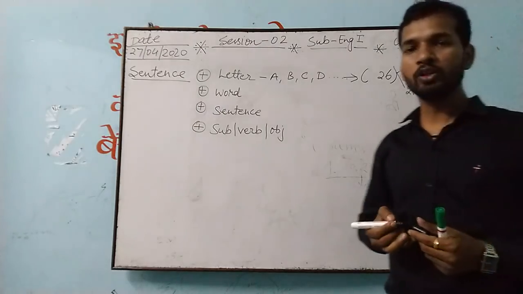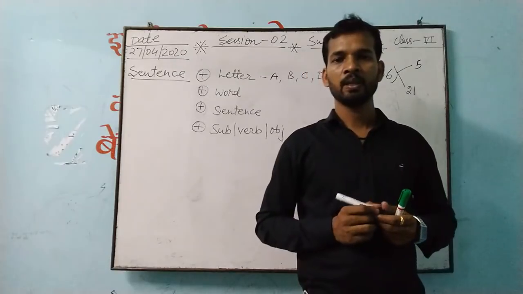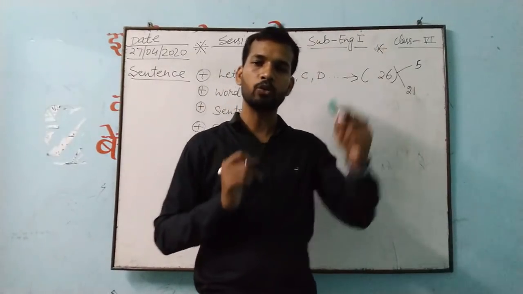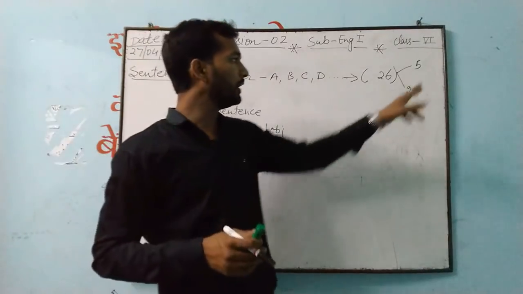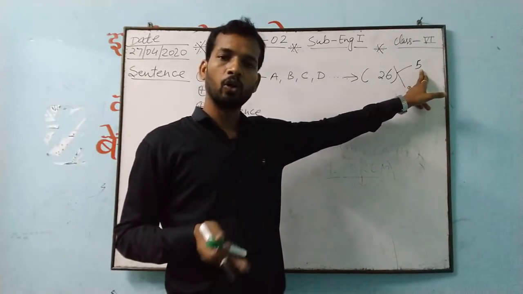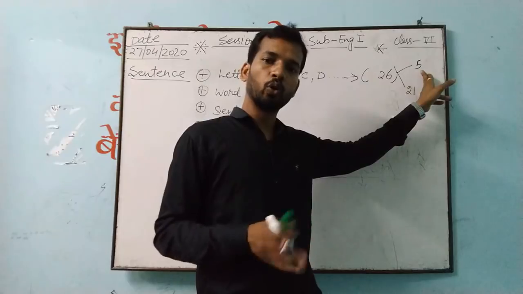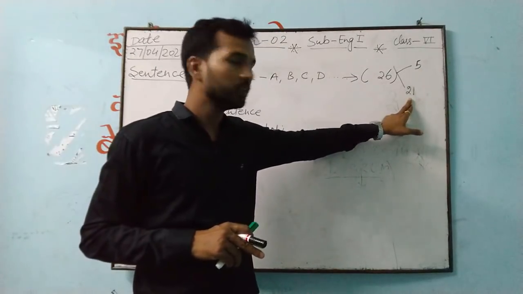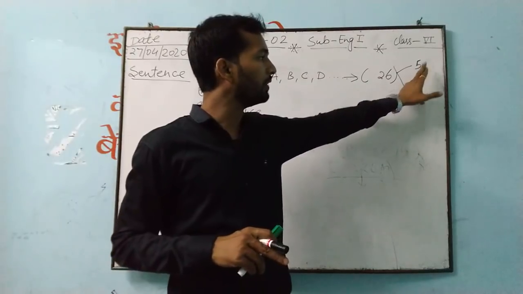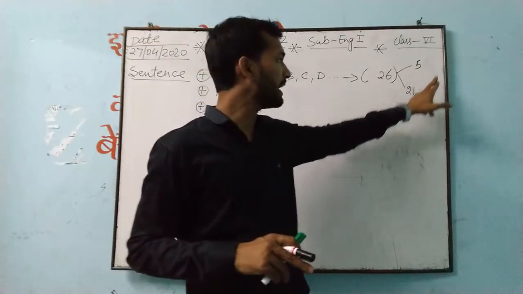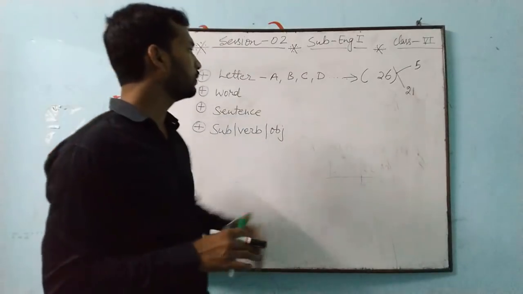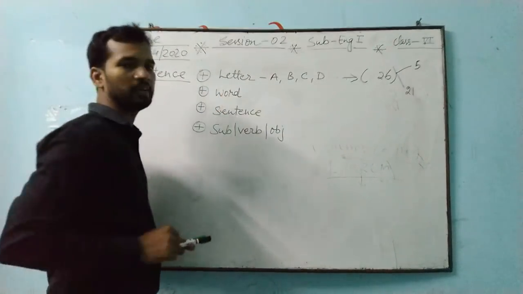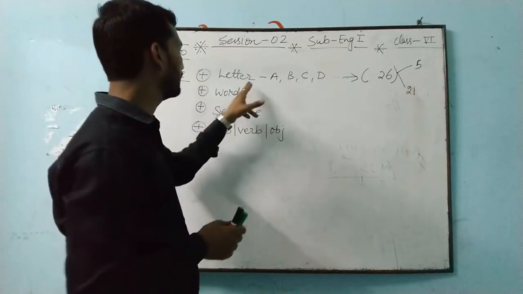And I told you if you want to differentiate vowels and consonants, simply do one thing: write A to Z and circle only the vowels. All the others that you have not circled will be our consonants. So this is about vowels and consonants. We have discussed this one. Now the important thing is that, as you know, this letter is very important. What is the significance of this letter?